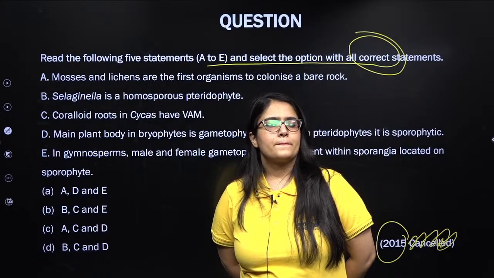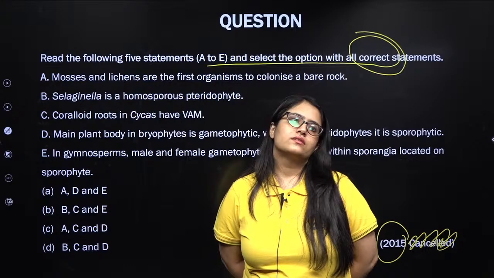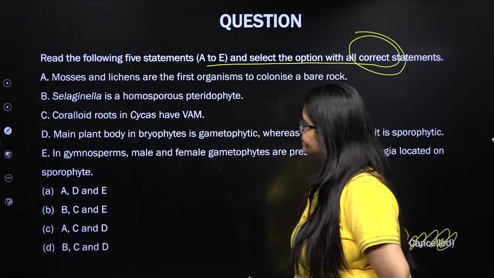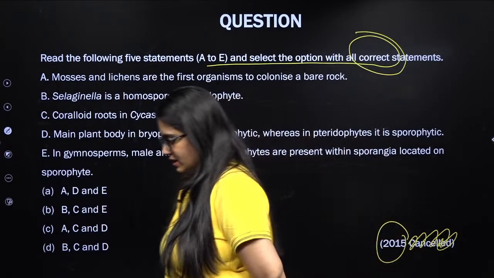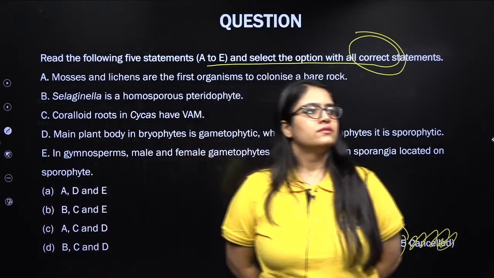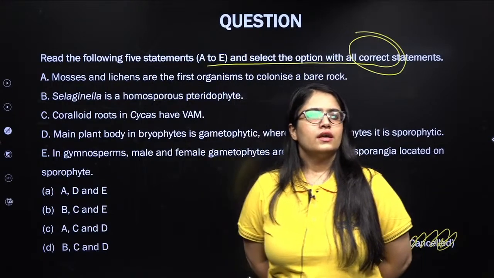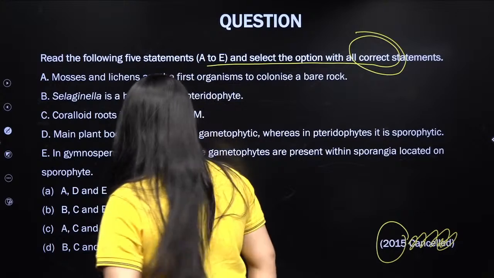Azim, Savita, Amit, please give it a try. A option is correct. Yeah, that's right.